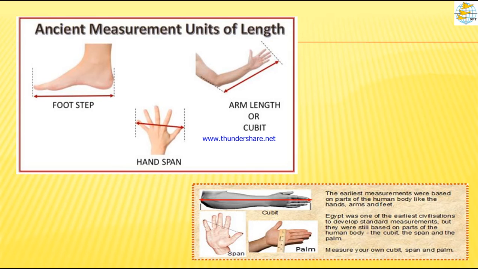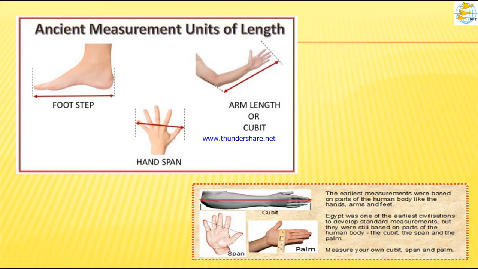Nowadays we are using metric measures of length, but 500,000 years ago, our ancestors used ancient measurement units of length. For example, see this length, the footstep. The length from this toe till this part is a footstep, the length from the thumb finger to the little finger is a hand span, and the length from the middle finger to the elbow is the arm length or cubit.